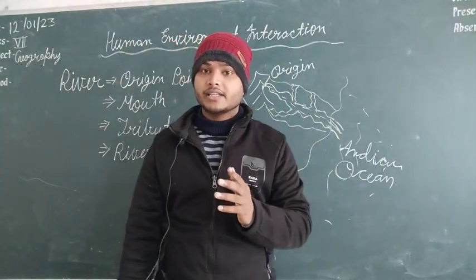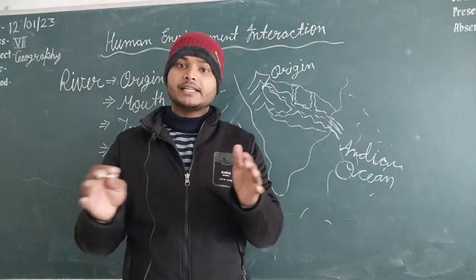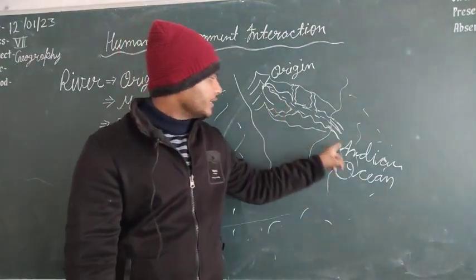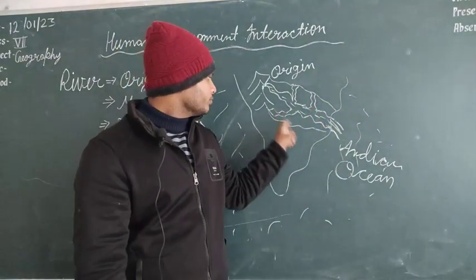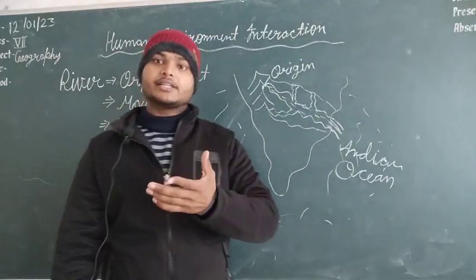River basin is the area where the river flows. The water from that area, the river takes and then drains into any other water body. This area will be called the river basin. Okay, so let's recall it again.